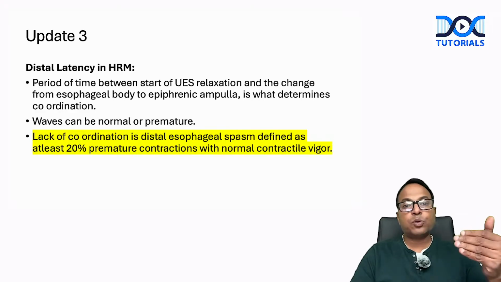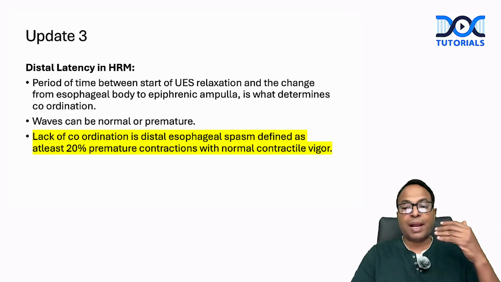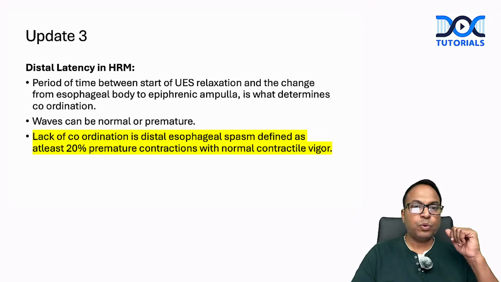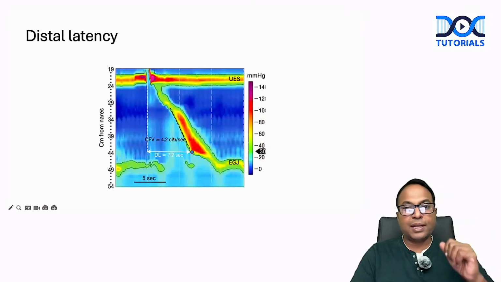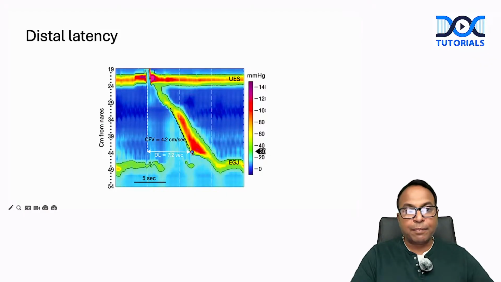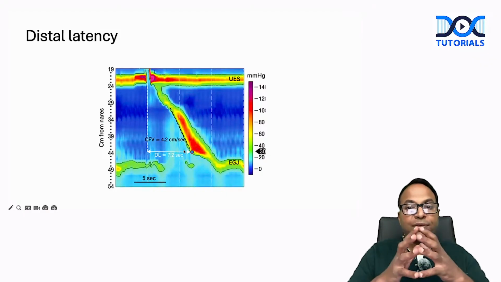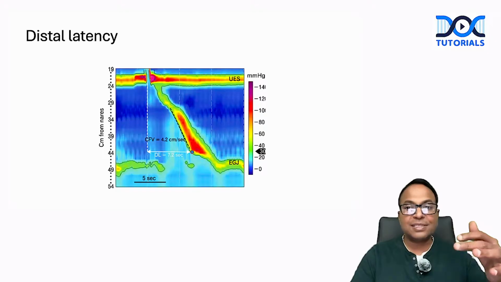So this helps to identify whether the waves are normal or premature. This is normal or premature, and this is called distal latency. From upper esophageal sphincter relaxation to the lower esophageal sphincter, this time duration and the relaxation of the lower esophagus area is called distal latency.